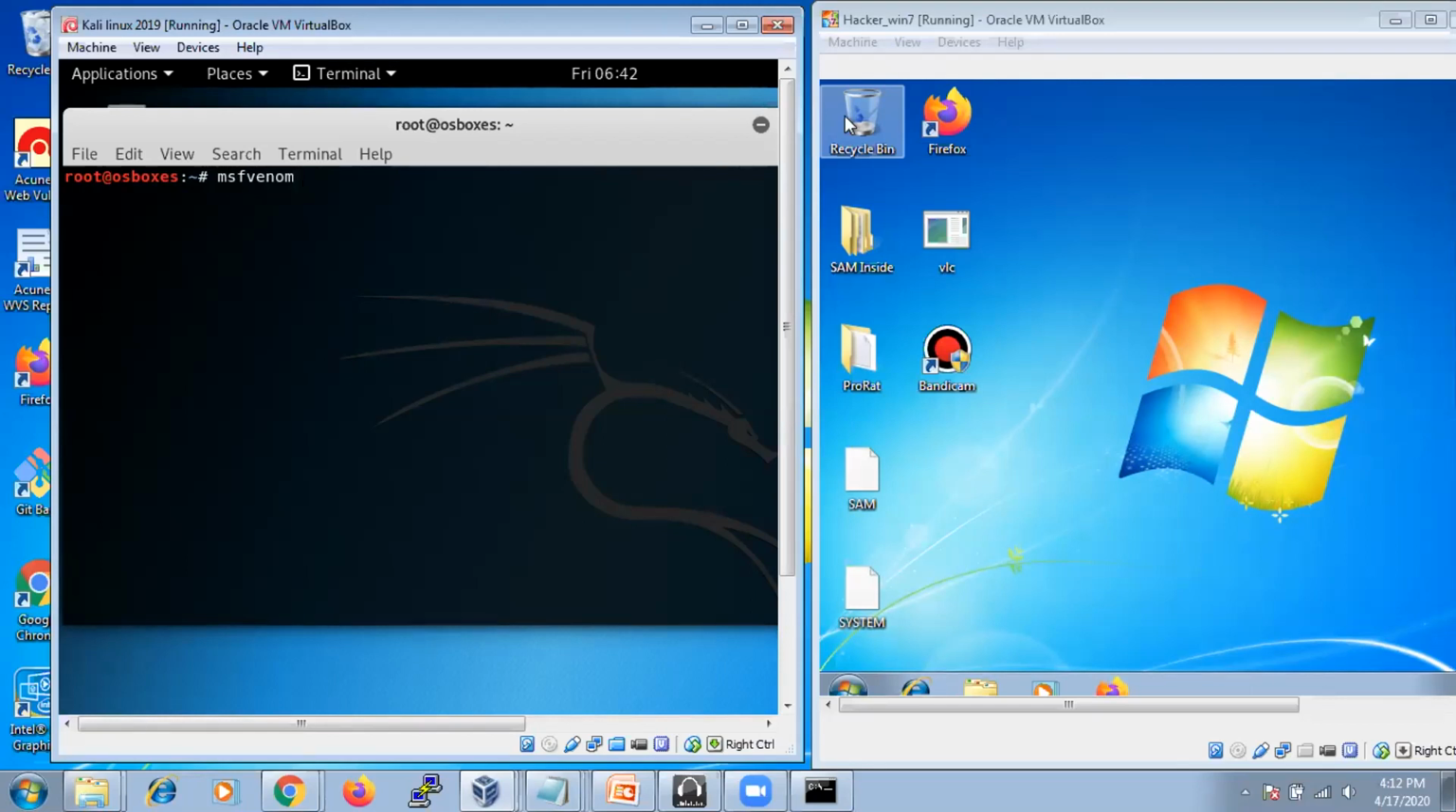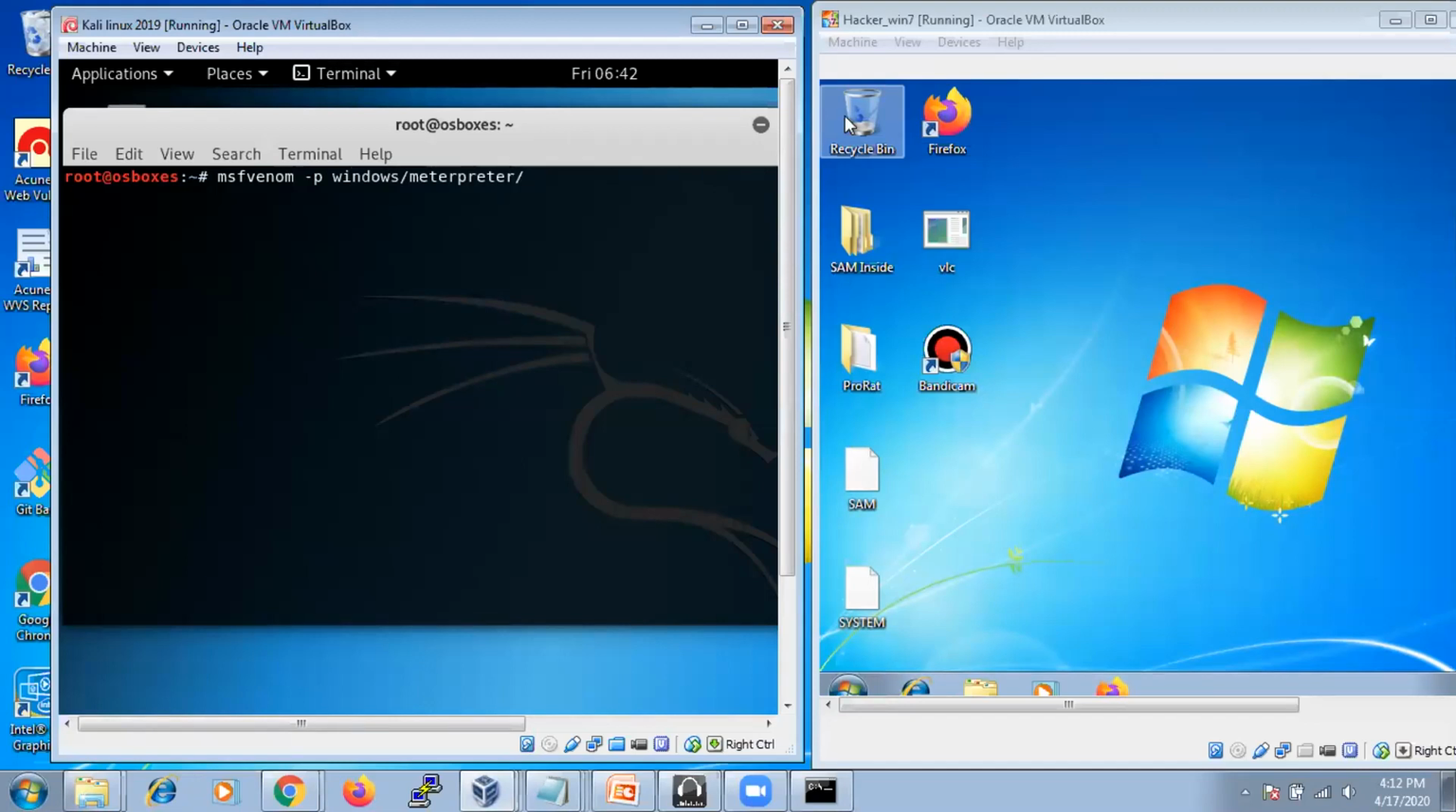So msfvenom -p, where p is for payload, meaning which payload we are going to use. There are already built-in payloads, so you can use them. I'm going to show you the payloads in the next step. Here -p, and the payload I'm going to use is for hacking a Windows machine, so windows/meterpreter. Meterpreter is a session. Whenever the user connects to the hacker machine, it automatically opens a shell called a Meterpreter session.